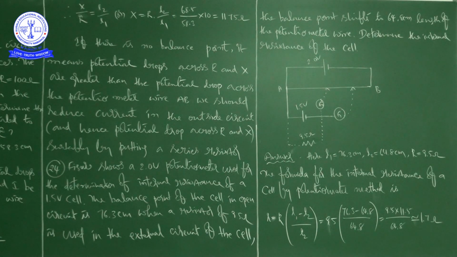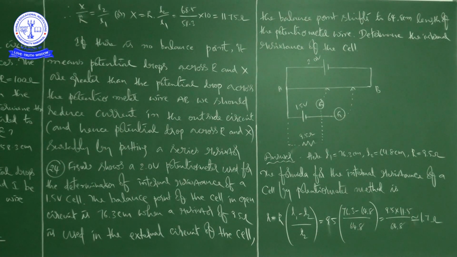But when the resistor of 9.5 ohms is used in the external circuit of the cell, the balance point shifts to 64.8 centimeters. That is L2. Please try to identify the difference between L1 and L2. L1 is 76.3 centimeters, L2 is 64.8 centimeters, and R is equal to 9.5 ohms.